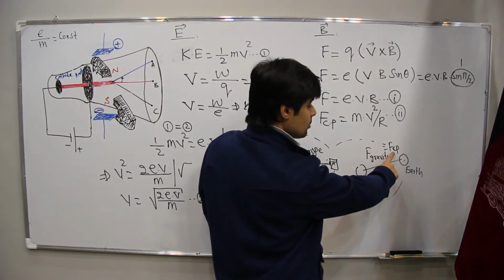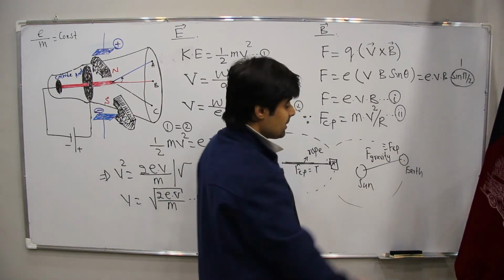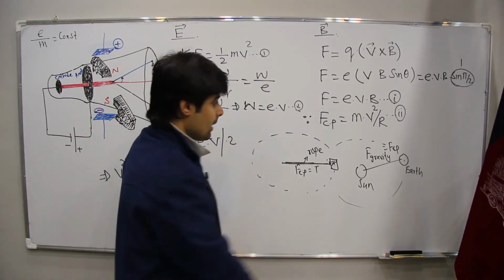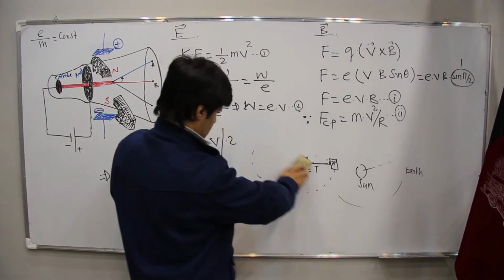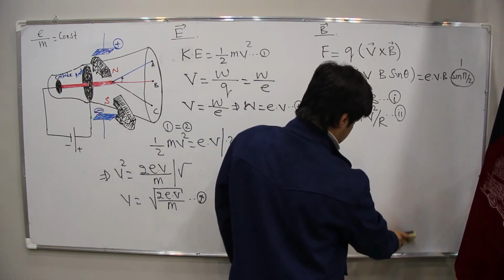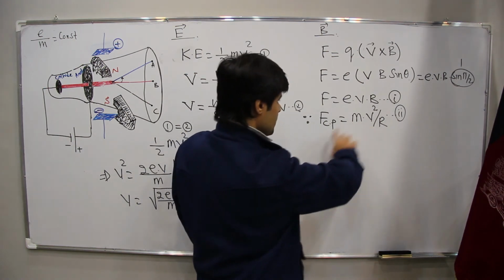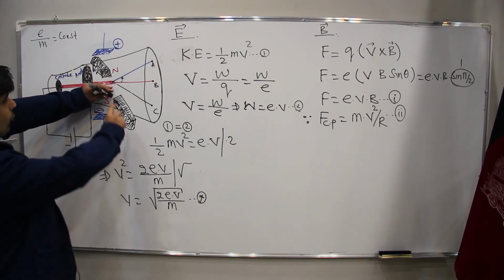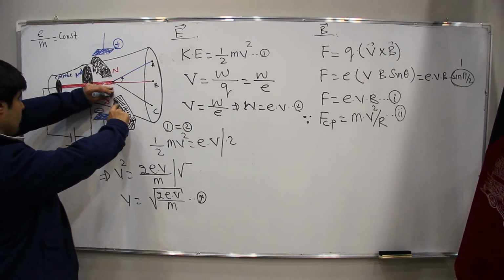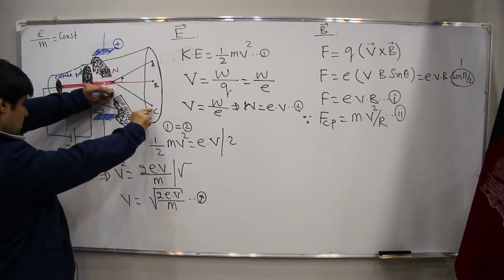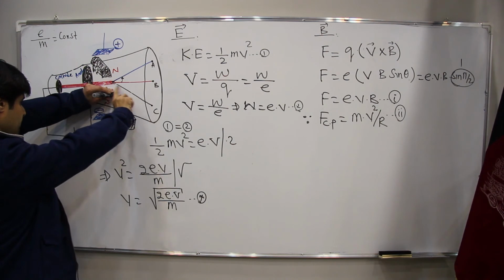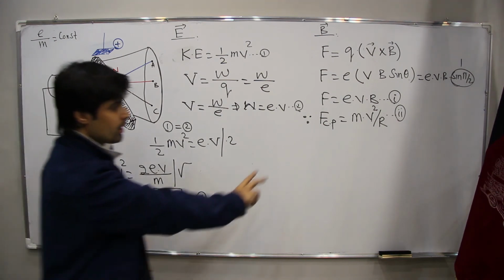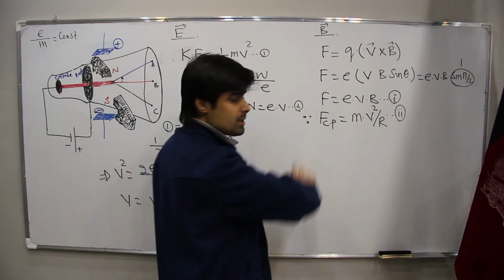It means centripetal force is not a type of force, but there is a force which is working as centripetal force. Now, the general formula for centripetal force is F equal to mv square upon r. Now, what do you say? This magnetic force, which is Lorentz force, is making a rotation, and this rotation is what? Centripetal force. This centripetal force is Lorentz force.